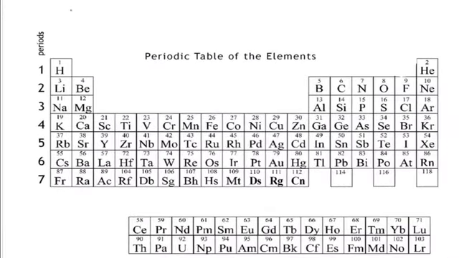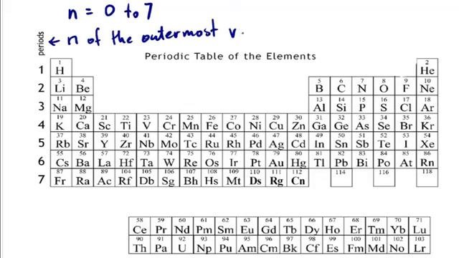Why is the principal quantum number limited to integers between 0 and 7? Well, if you look at the periodic table, the periods are numbered, and the periods represent the principal quantum number of the outermost, in other words, valence electrons. And so if you see the amount of elements that are on the periodic table, we can't go any higher than 7. Each period number represents where the outermost electrons are for the elements in that period.